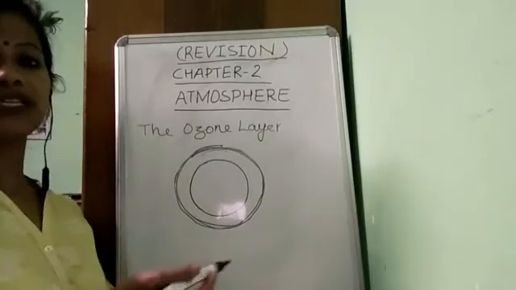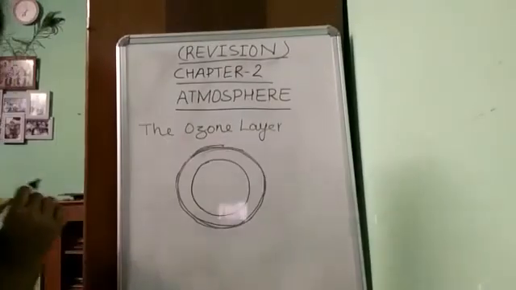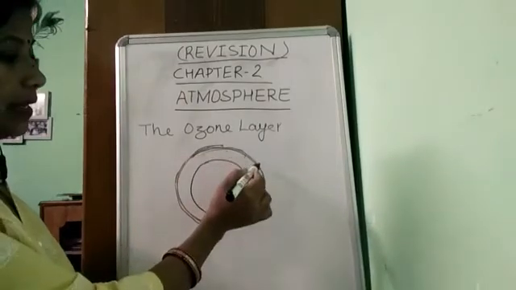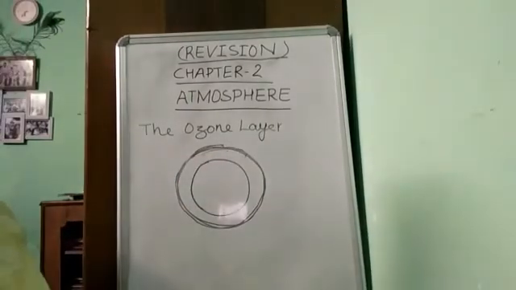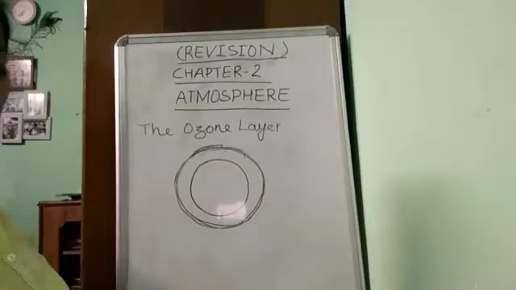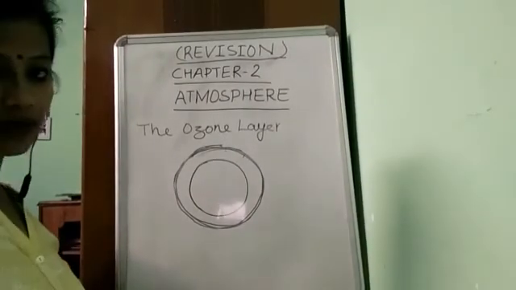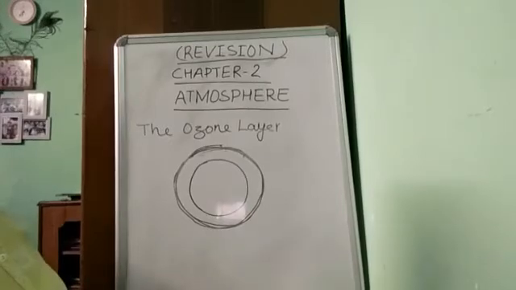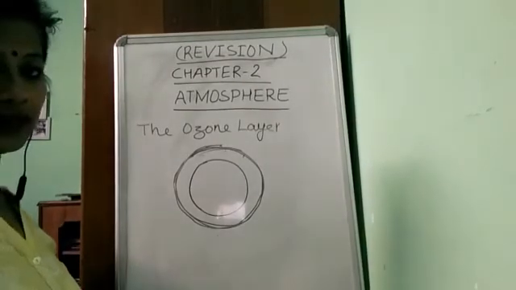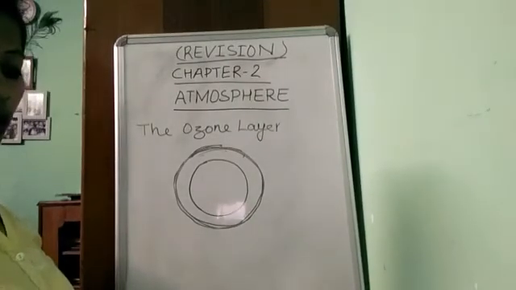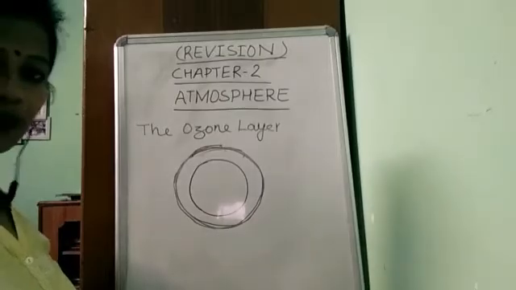But now what is happening? Depletion has started in the ozone layer, and the causes of depletion are excessive release of chlorofluorocarbons, deforestation, and a large quantity of carbon dioxide in the air. They are the reasons for depletion of the ozone layer.